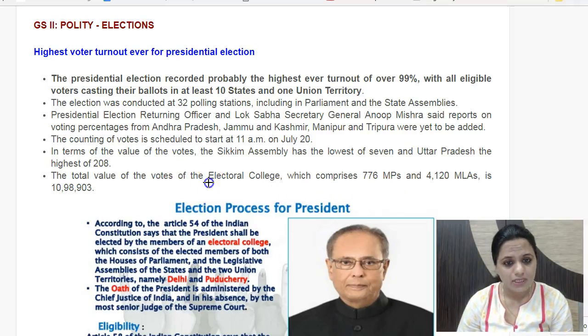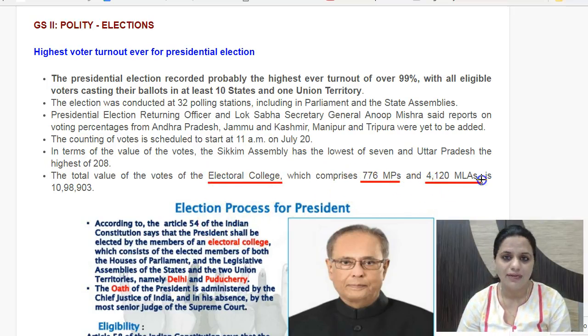The electoral college, you should know, means the members who elect the president. That is called the electoral college for election of the president. This comprises 776 MPs and 4,120 MLAs. MPs means members of Parliament, members of Lok Sabha and Rajya Sabha, and you should know it is the elected members of Lok Sabha and Rajya Sabha, not the nominated ones. They are not part of the electoral college. They don't vote for the president because anyway they are nominated by the president himself.